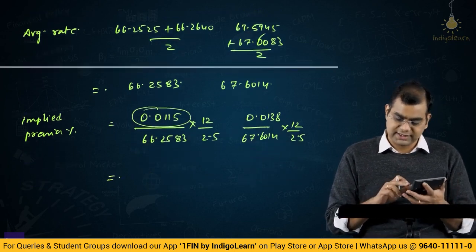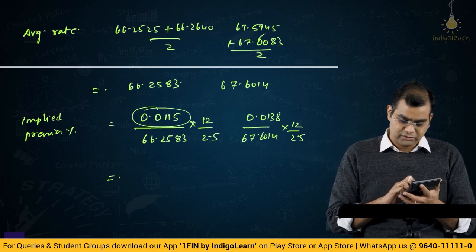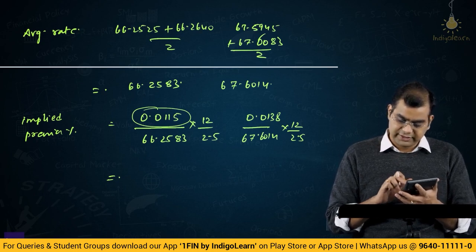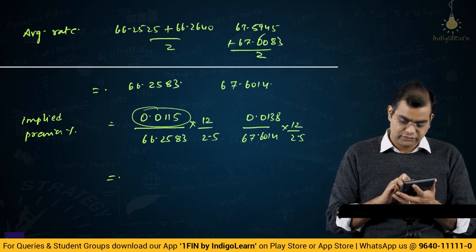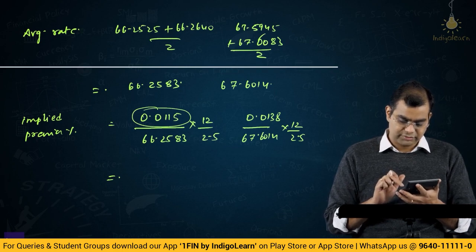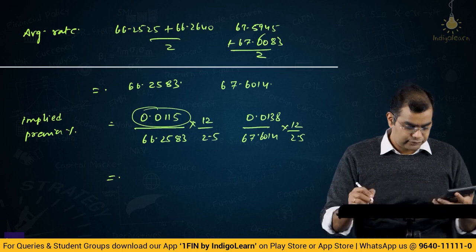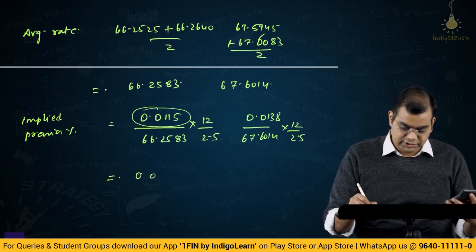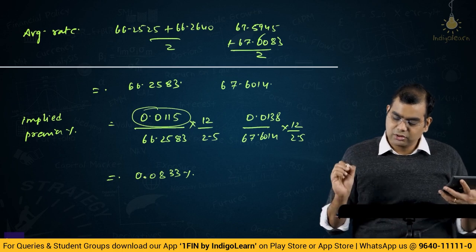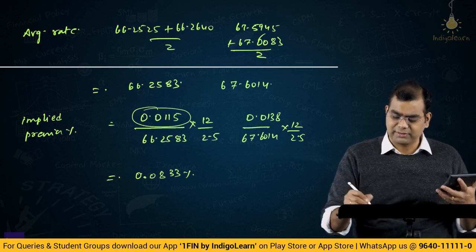So if you do all of this exercise, you get 0.0115 into 12 divided by 2.5 divided by 66.2583 into 100, that is 0.0833%. The implied premium percent, you have to also multiply with 100.